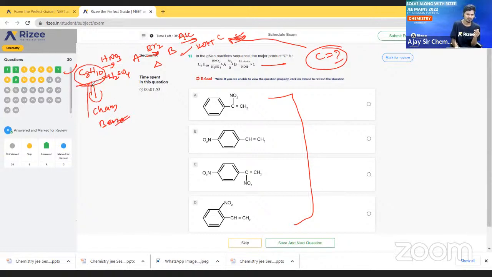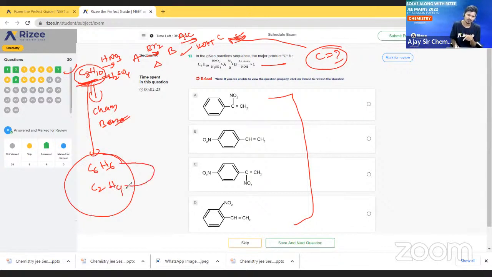So just write benzene here. What is the formula of benzene? C6H6. From C8H10, if we remove this benzene, what remains here? C8 minus C6 leaves C2, and from H10, H6 is gone, so H4 remains. So form one isomer with this. If we want to attach this C2H4 with the benzene, what do we have to do? See here, I am writing the benzene here.